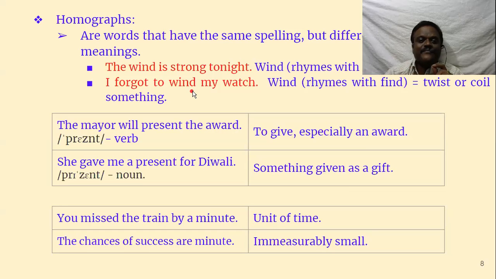Not the same. The first one you have to read as wind, rhymes with pinned. Wind, pinned. Forgot to wind my watch. Wind rhymes with find. Spelling is same, but pronunciation is different. The first one is pronounced as wind, the second one as wind. Spelling is same, pronunciation is different, and meanings are also different. What is the first one? The wind is strong tonight. Wind means moving air.